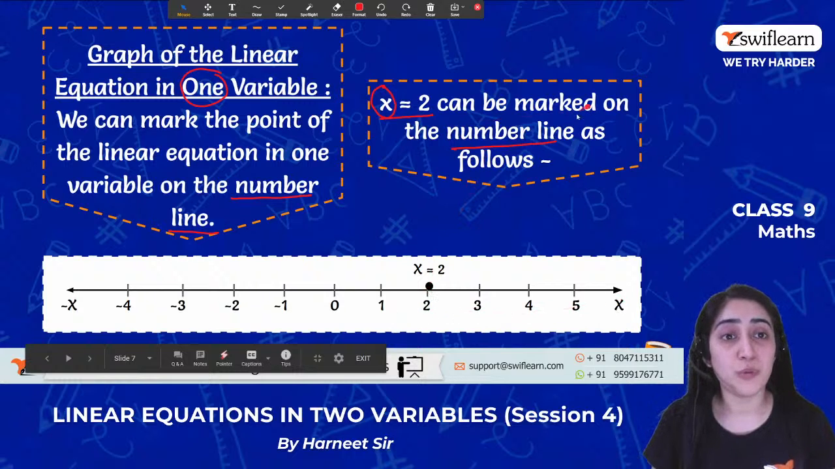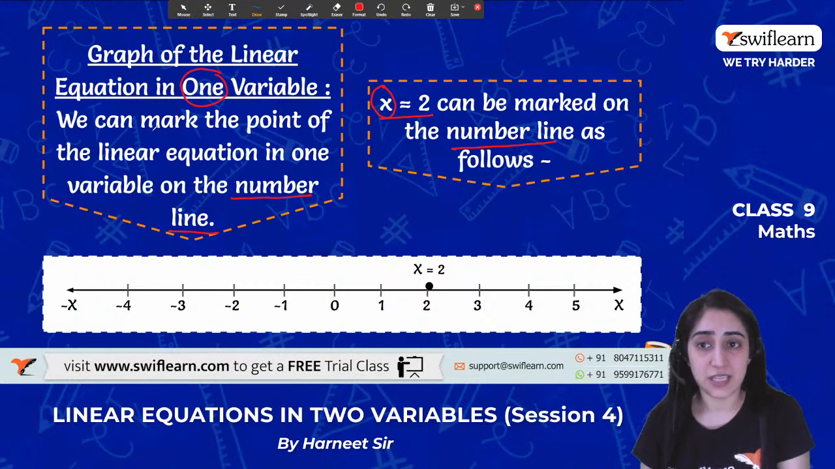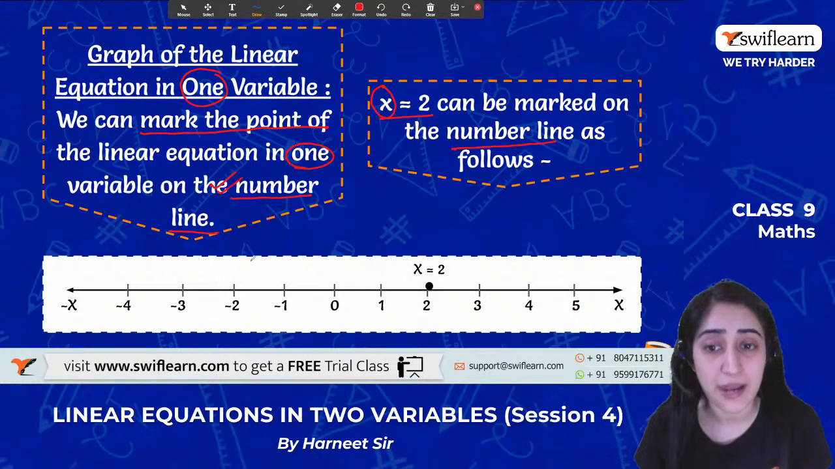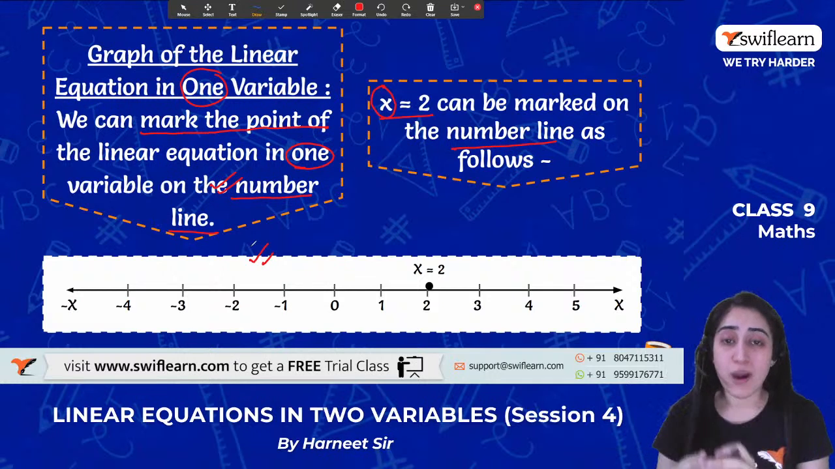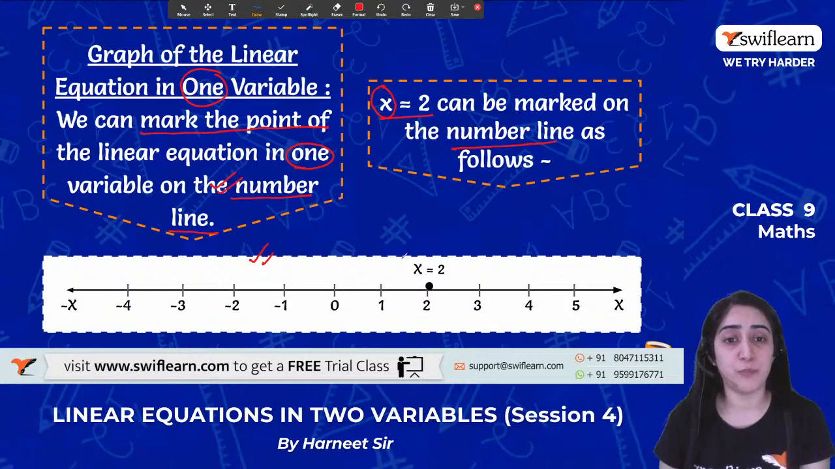So this is always represented as a mark of a point. See, you can see it's written that a mark of a point is used for one variable, which is always there on a number line. So with one variable there will be a number line, and it will be represented by a mark of a point. So we can only make a point for this.